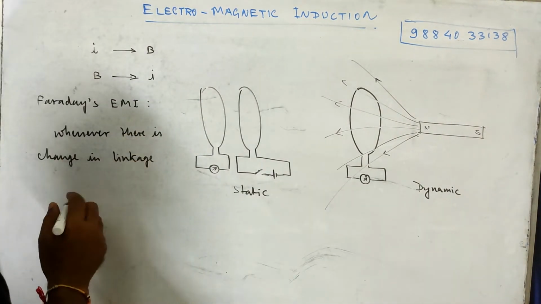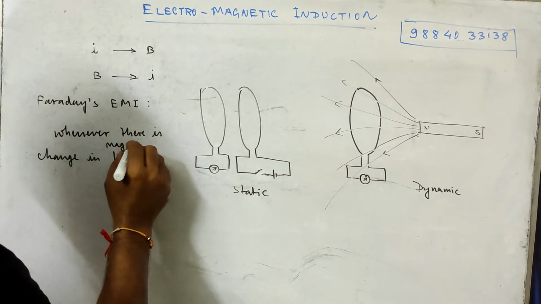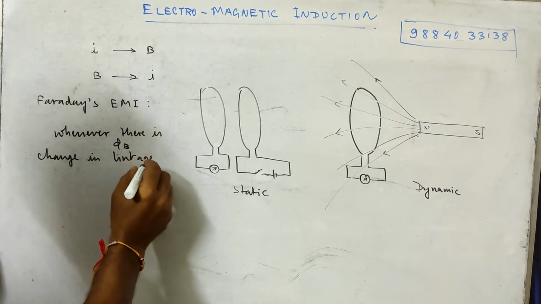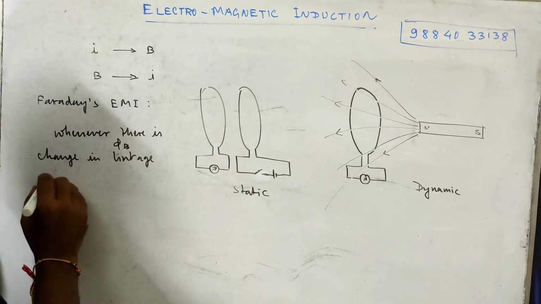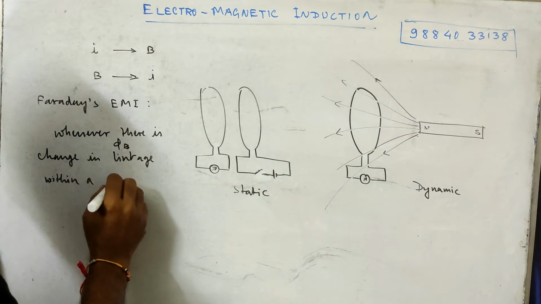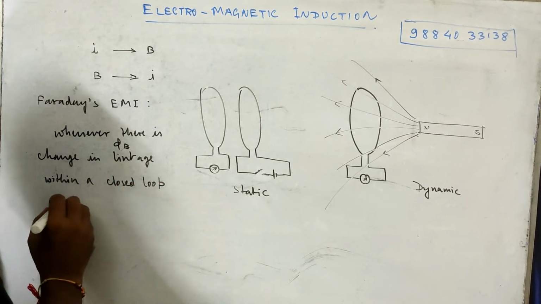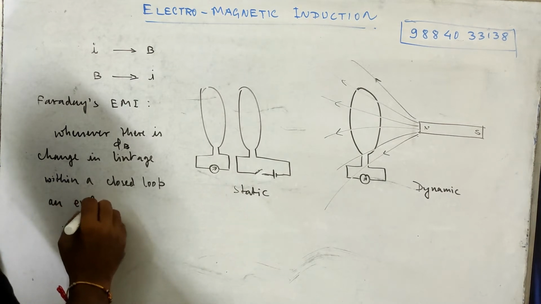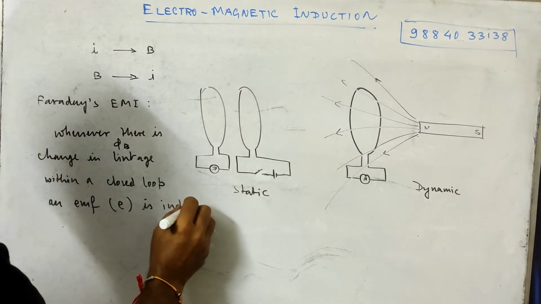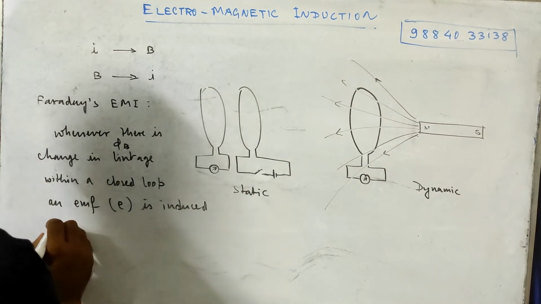Whenever there is a change in magnetic flux linkage, better, magnetic flux, or magnetic flux means phi B, within a coil, within a closed loop, an EMF, that is E, is induced in the loop. This is what electromagnetic induction is.